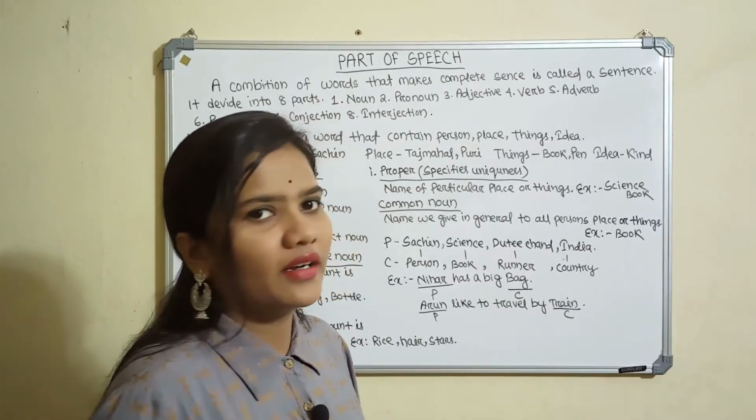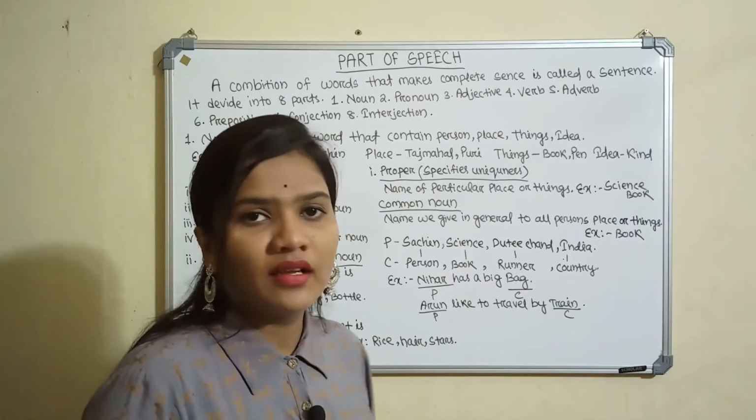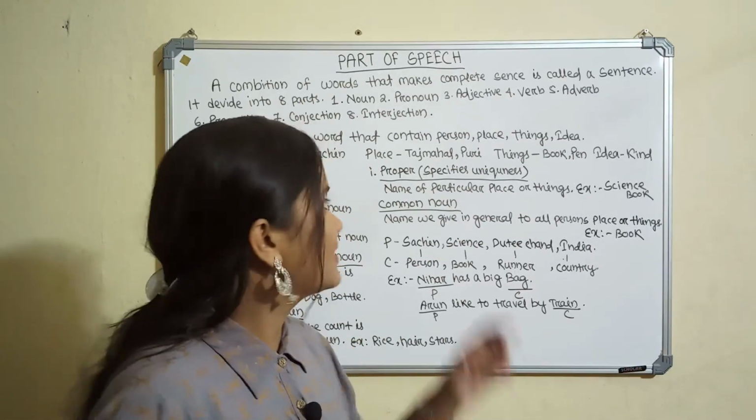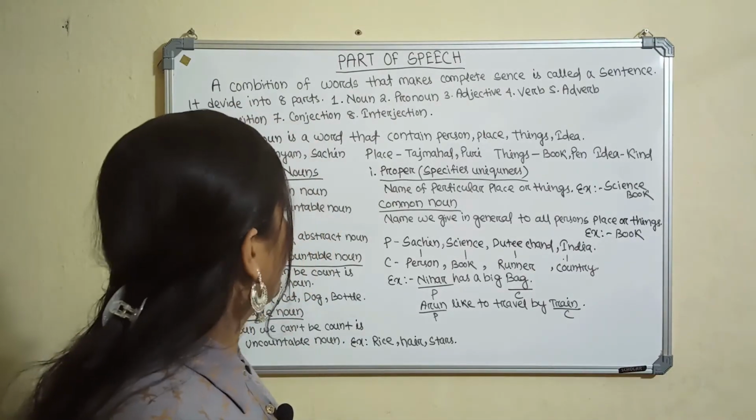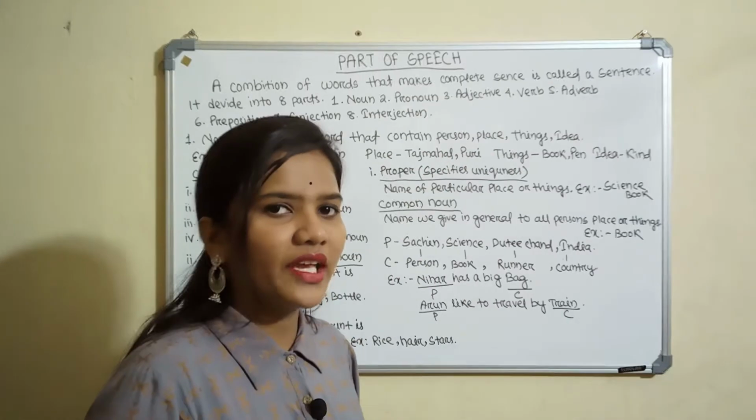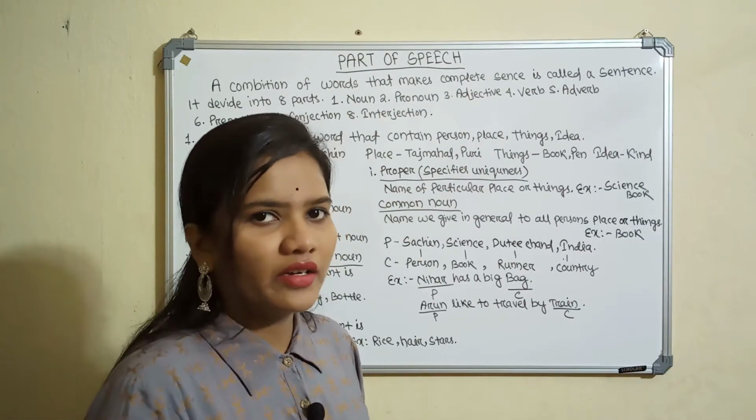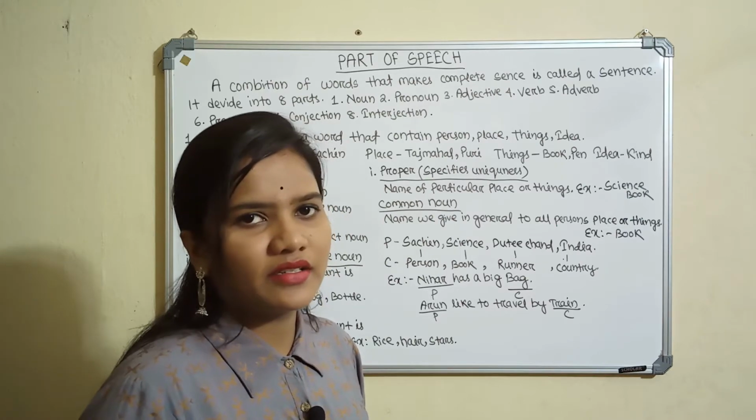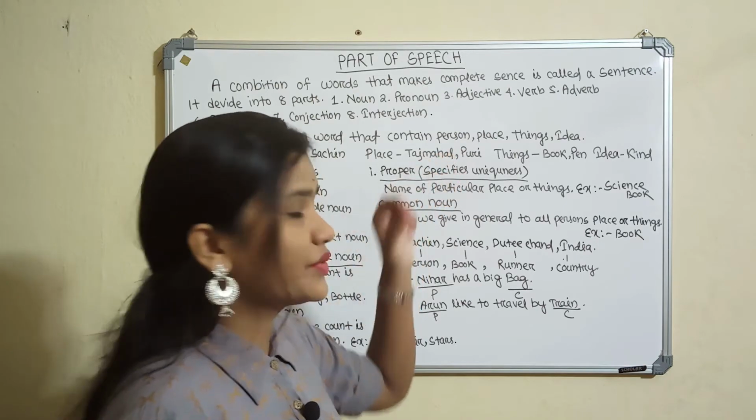Noun is a naming word. A noun is a word that names a person, place, thing or idea. First, what is a person? Person means anyone's name, like Ram, Syam, Sachin, anyone. Sachin is a player. Here Sachin is the person's name, and Sachin is also a player, but since Sachin is a person's name, it is categorized into the person type of noun.